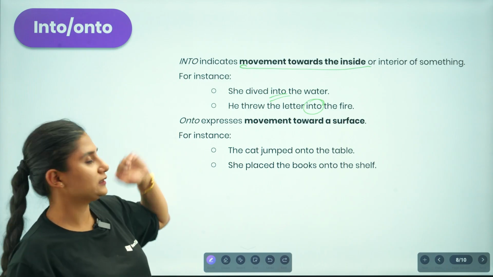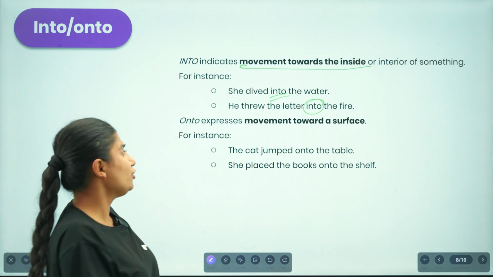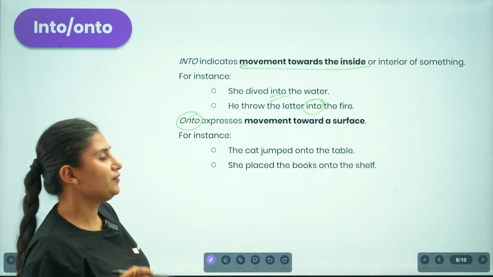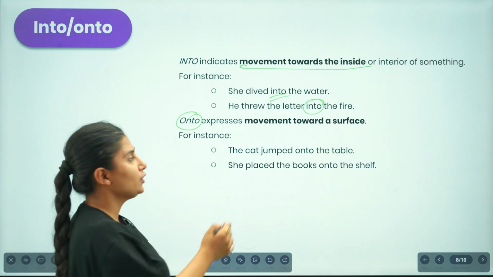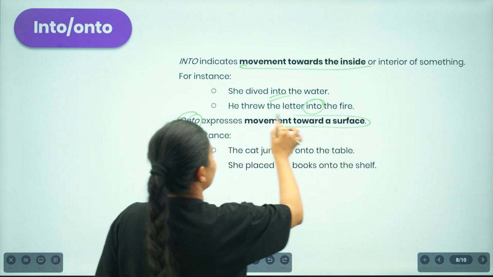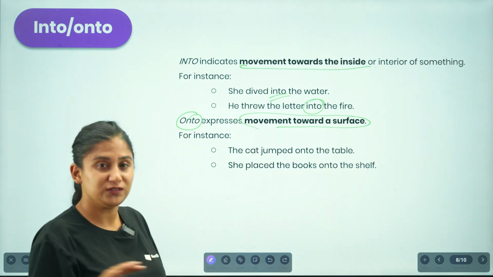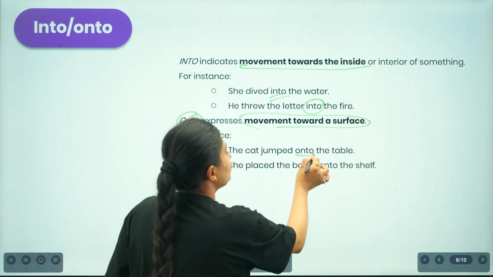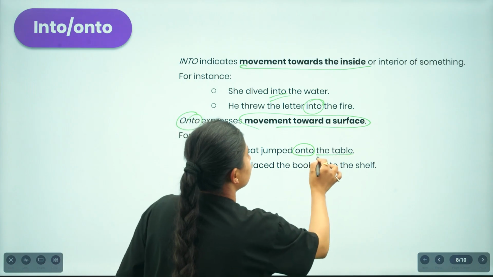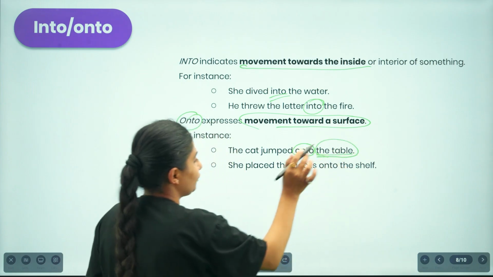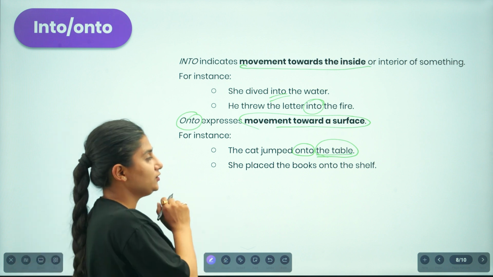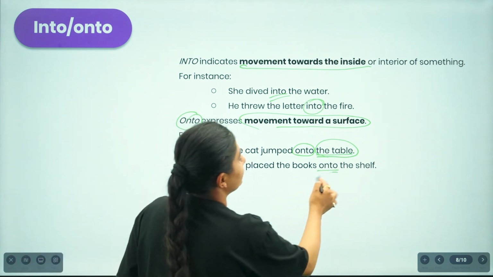Then it is "into". And talking about "onto", we will be using "onto" when we are to express movement towards a surface. If you are talking about the movement of something towards the surface area, then we use "onto". That is, the cat jumped onto the table, because the cat is still on the surface area of the table. It does not get inside the table, right? So, she placed the books onto the shelf.